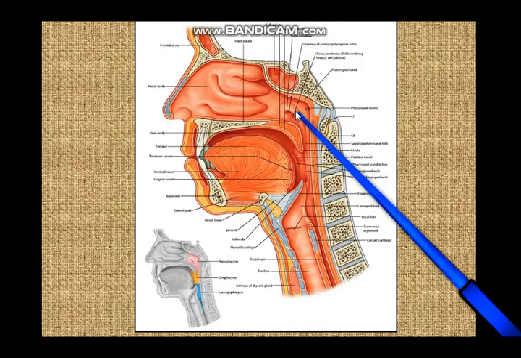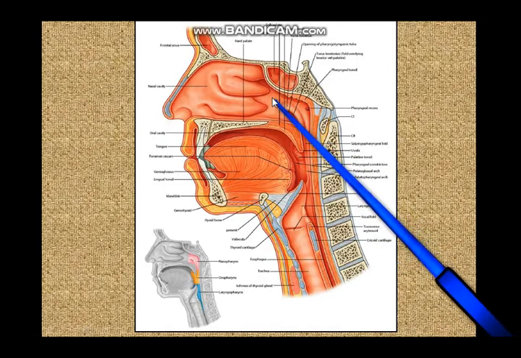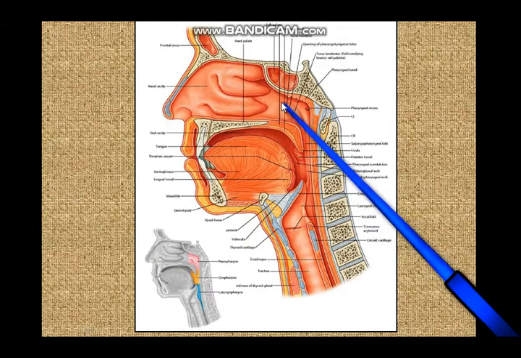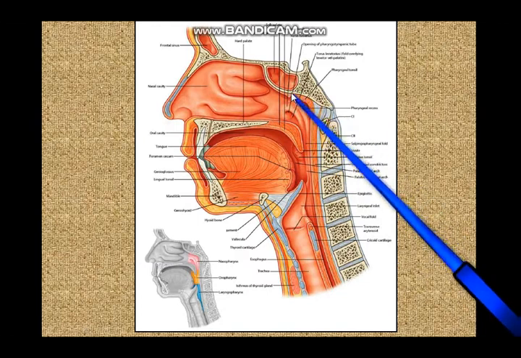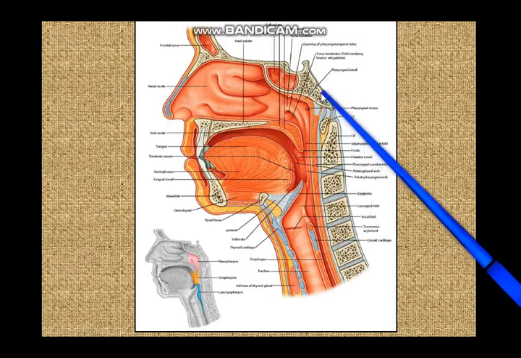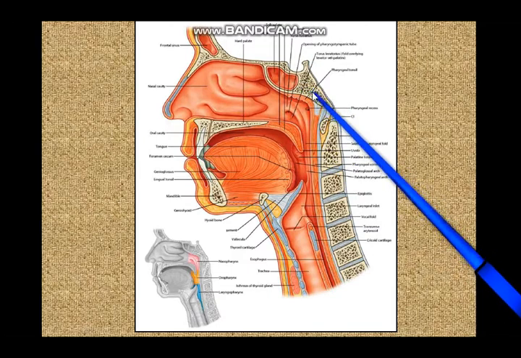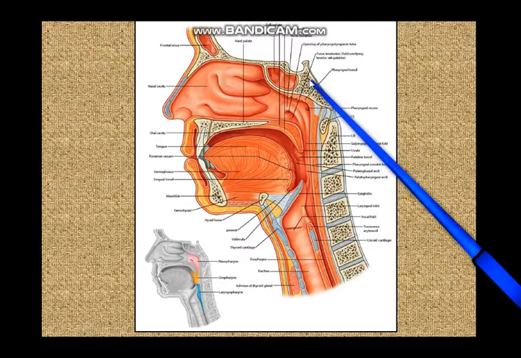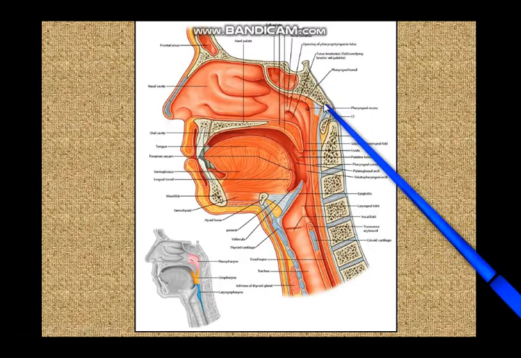Now if you take them one by one, let us take this nasopharynx first. Now this nasopharynx, anteriorly you can see it communicates with the nasal cavity, and this opening over here is the posterior nares. Above you have the base of the skull, particularly the part formed by the base of basisphenoid and the basiocciput, that is the lower surface of the clivus, that is partly formed by the body of the sphenoid and partly formed by the basilar part of the occipital bone.